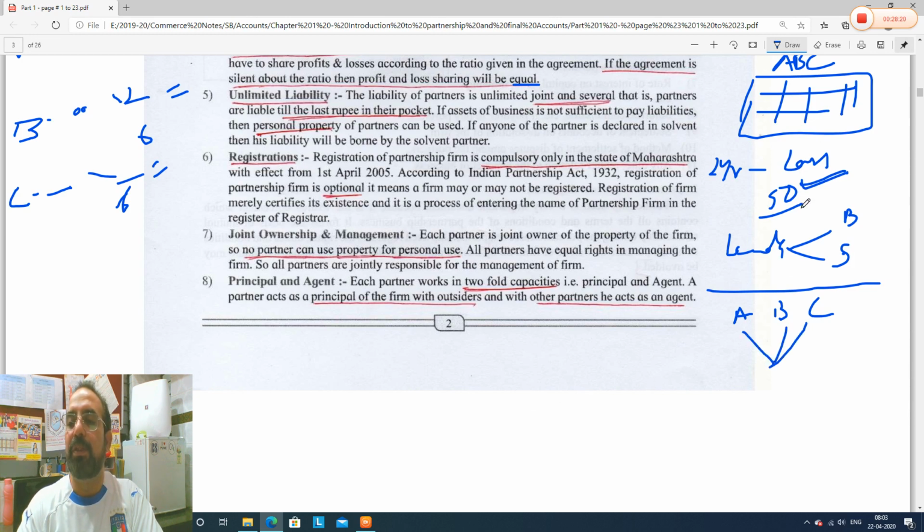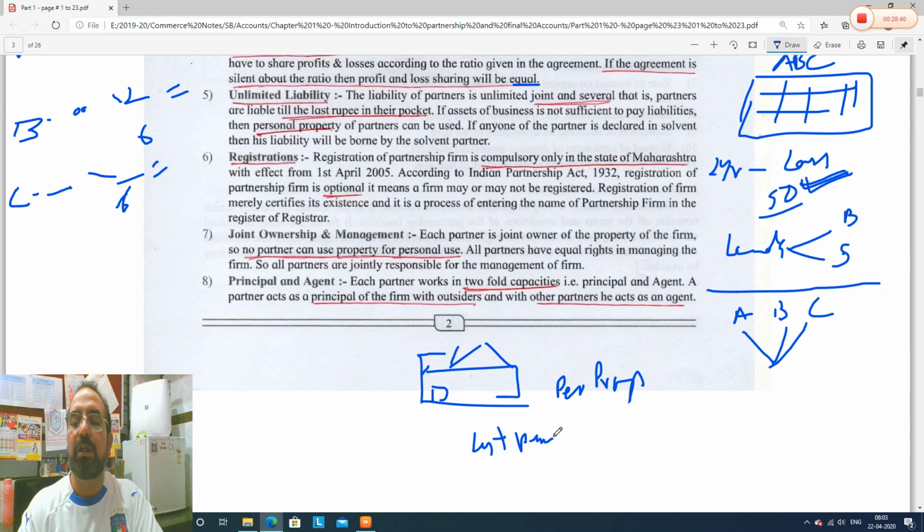From where will they pay now? They have no money, the business made losses. So from your personal property. Sell your personal property. For example, A has a house. He has to sell it to pay the liabilities. They have to pay till the last penny in their pocket.